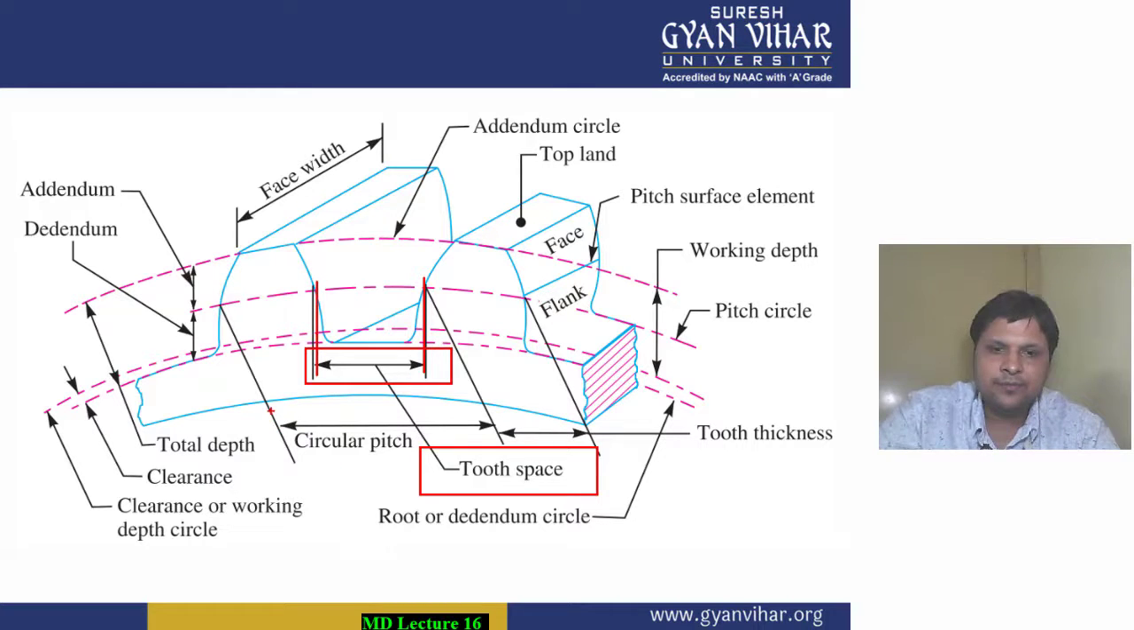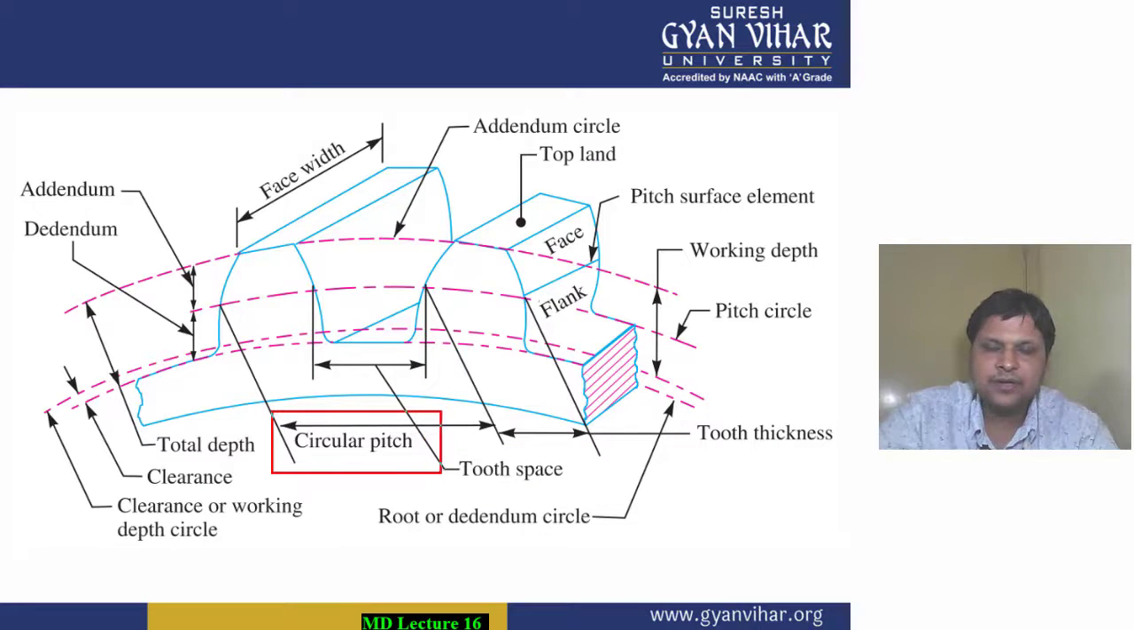Circular pitch is what, students? Circular pitch is the distance from a point on a tooth to the corresponding point on the other tooth, but along the pitch circle. So this is the circular pitch, students.